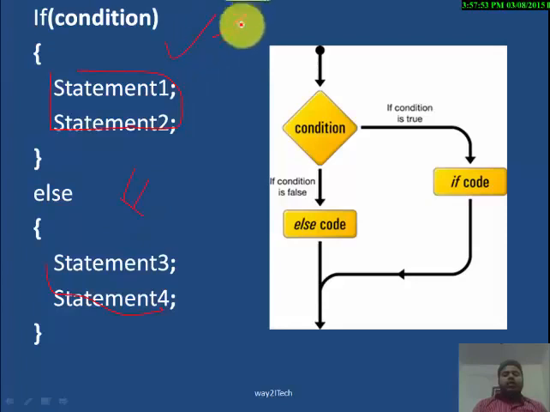This will execute in the true case. This will execute in the false case. At a time, only one block will be executed. If if has executed, else will not execute. If if has not executed, else will execute. Only one out of if or else will be executed at a time.